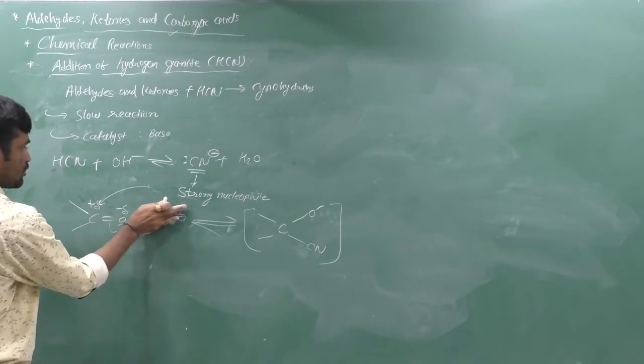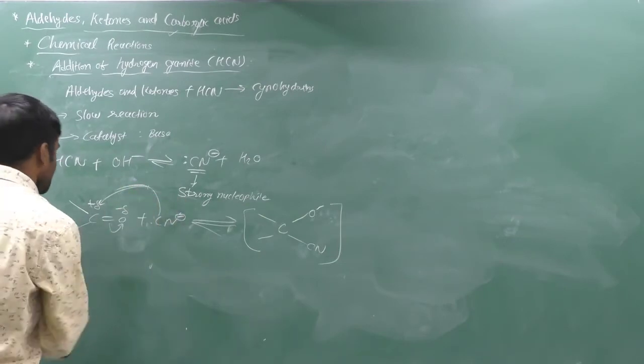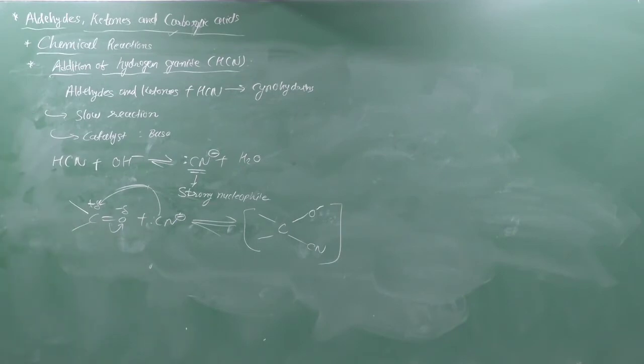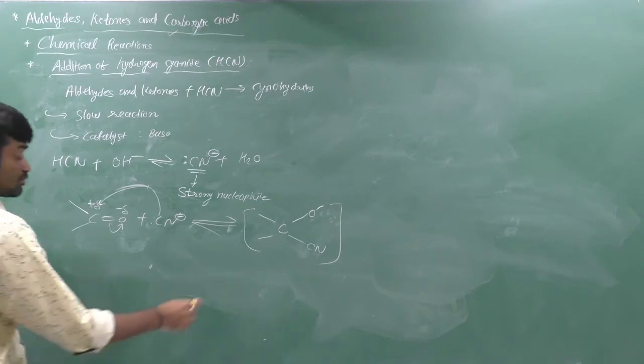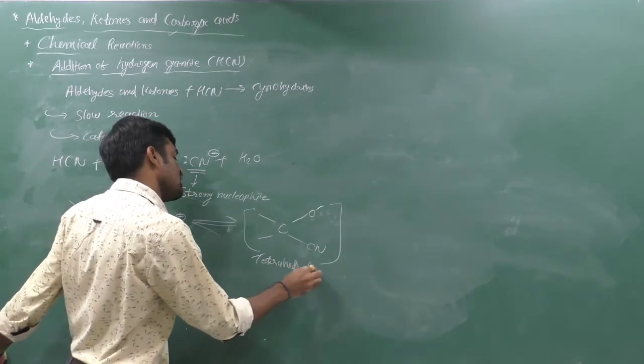Sorry, the attack is from this carbon, because carbon is combined directly to this point. Clear? So we can give the exact mechanism here of reaction with cyanohydrin. It is an intermediate product which is tetrahedral. That is a tetrahedral intermediate product.